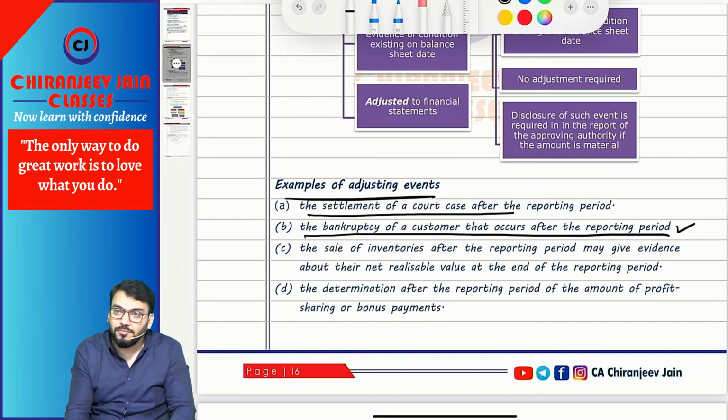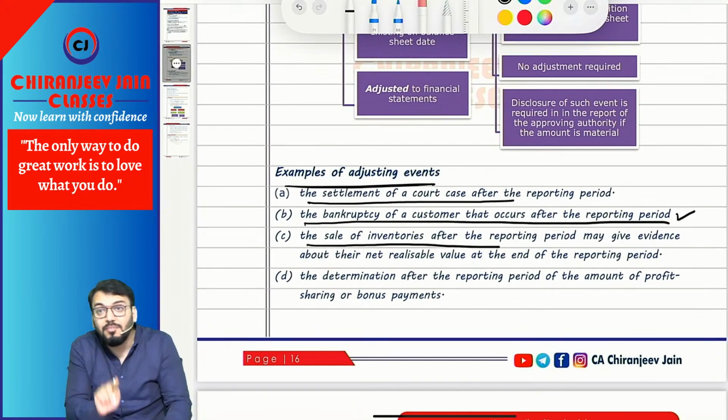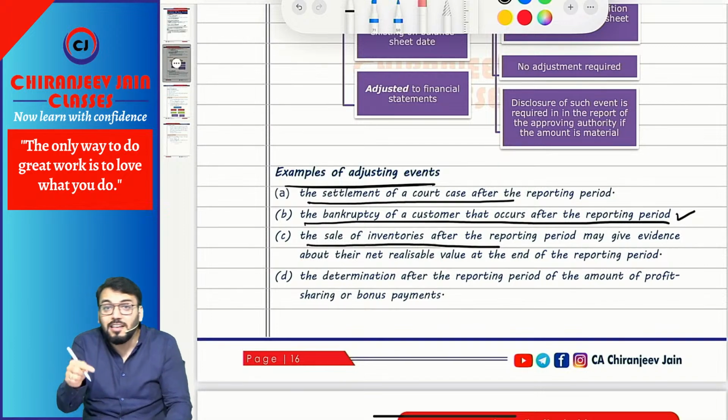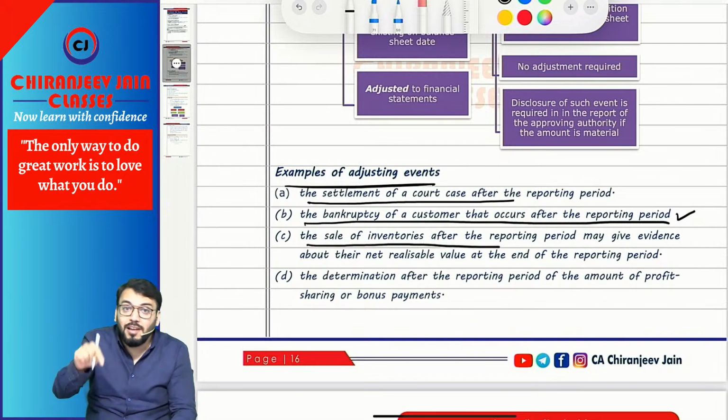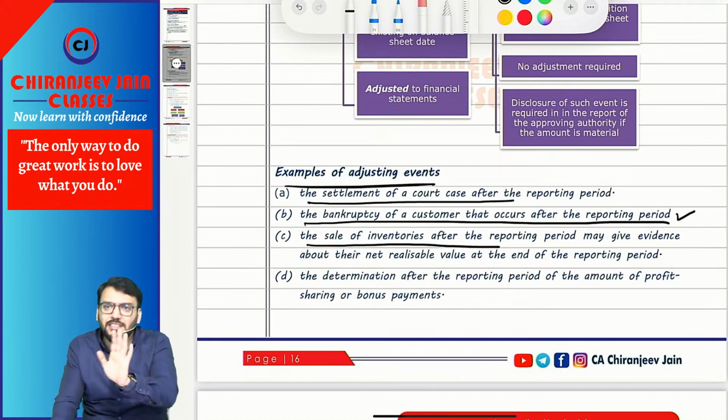I have taken an example right now. Then the sale of inventory after the reporting period. Sale of inventory after the reporting period provides evidence of NRV. NRV means what? Estimated selling price minus estimated selling expense. So it was an estimation.